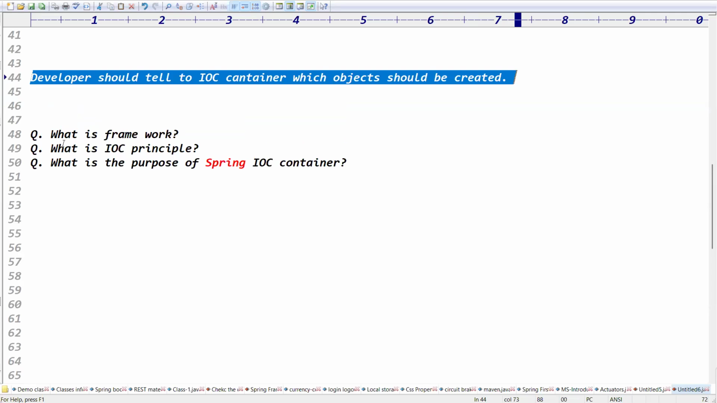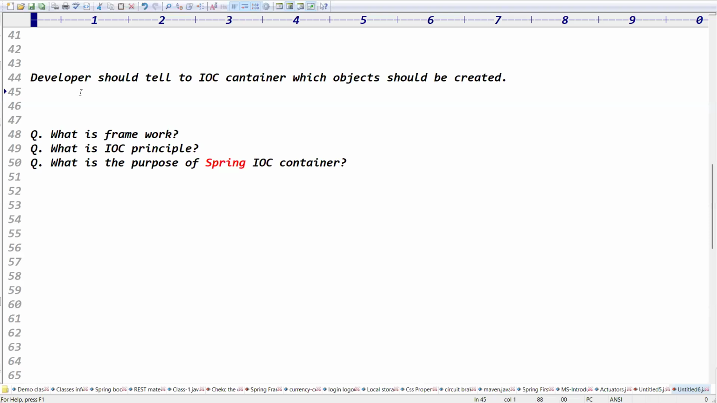Like we tell the waiter, hey waiter, I want biryani. Then what will the waiter do? The waiter will bring the biryani, right? I want a water bottle, he will bring the water bottle, right? Like that, the developer should tell the IOC container which object should be created. You can call it a configuration.